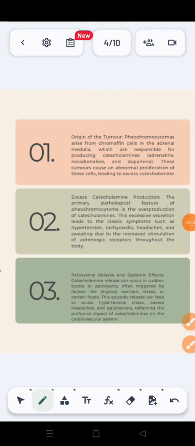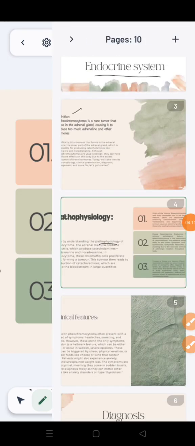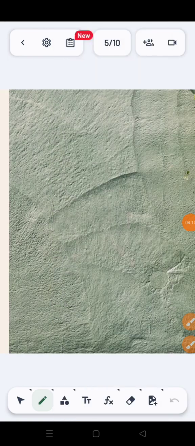So, what would be the symptoms? It's common sense. When adrenaline or noradrenaline increases, there are effects, with triggers like physical exertion, stress, and certain foods. Okay, let's move on to the next slide. Now we'll discuss the clinical features.